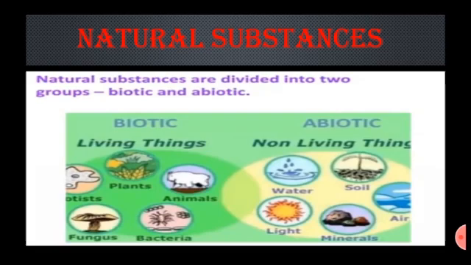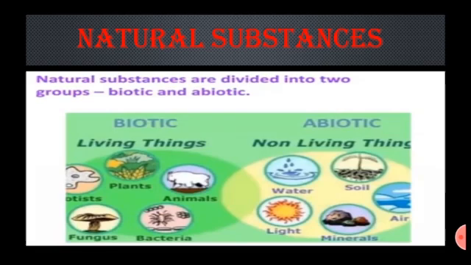Now, what is a natural substance? The substances obtained from nature are called natural substances. Of these, the substances of the first group are obtained from living things. Substances obtained from living things are called biotic substances. Air, soil and water are substances that are not obtained from living things. They are called abiotic substances.